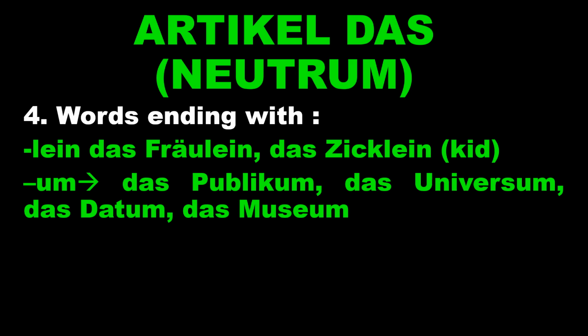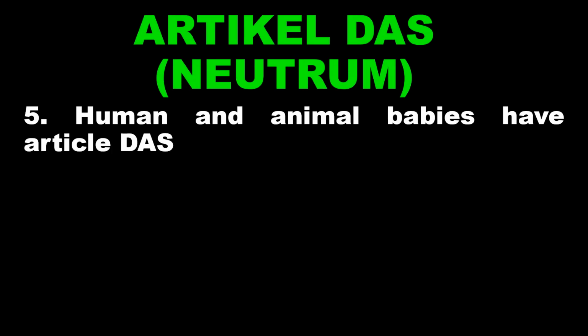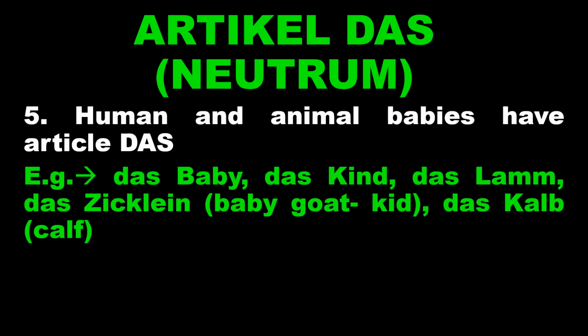Publikum, the public, das Universum, universe, das Datum, the date, and the museum. Next tip is human and animal babies always have the article das. For example, zum Beispiel, das Baby, das Kind, das Lamm, which means lamb, das Zicklein, baby goat, called kid in English, das Kalb, which means calf. So remember, human and animal babies always have the article das.